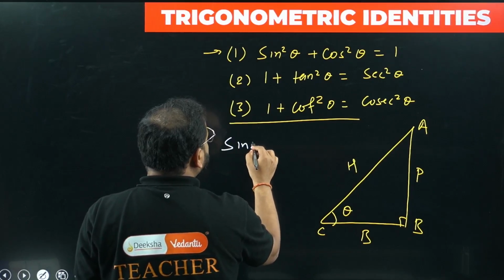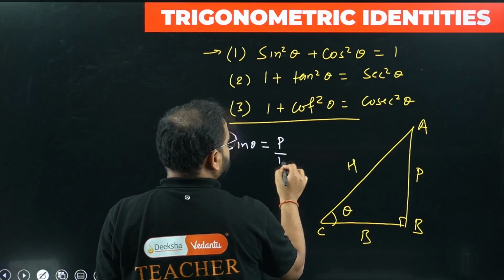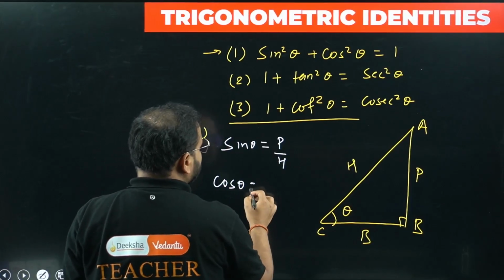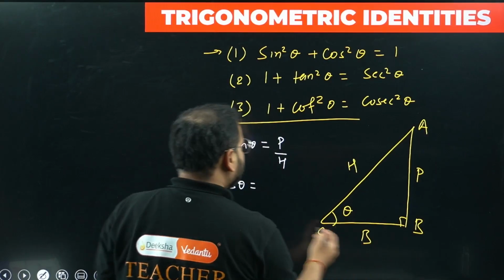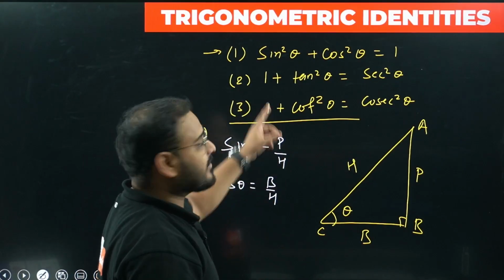Sin theta is opposite by hypotenuse. So opposite is P, so P by H. Same way for cos theta: adjacent by the hypotenuse, so B by H. No problem whatsoever there, sir. Let's square it up and write in that format.